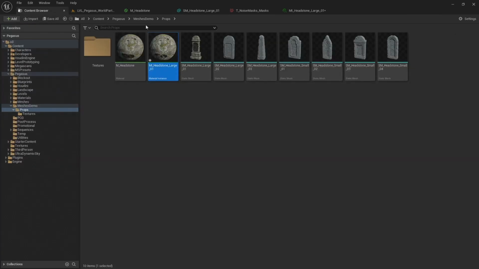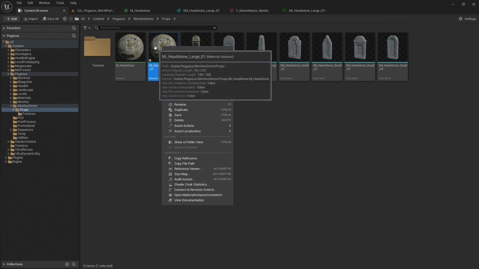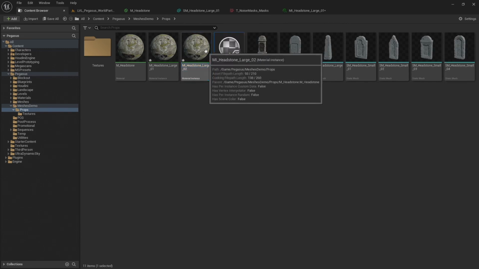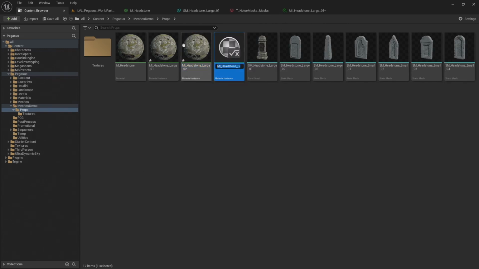So let's come back to the content browser. I'm going to select the material instance and hit Ctrl D to duplicate it. That's going to automatically increment this material instance, so you can see it's already named that large 02. So let's duplicate that again. So we've got headstone large 1, 2, and 3.